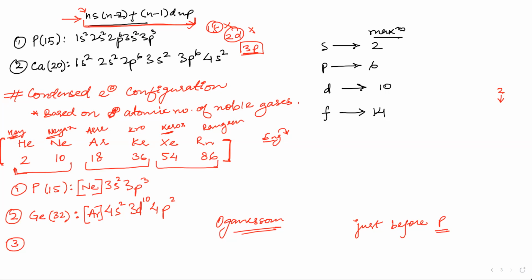Now let us give you a big element. Let us say barium, 56. This is easy. Give the configuration for barium 56.